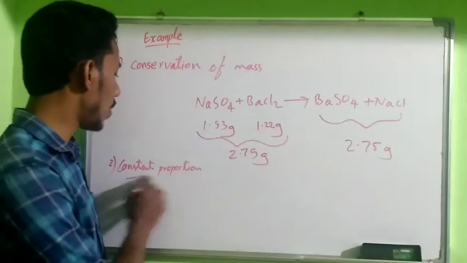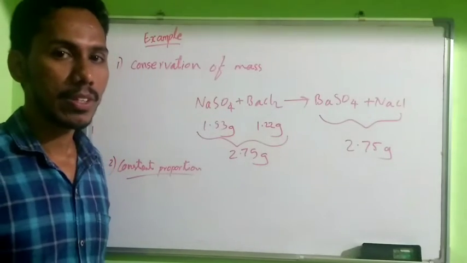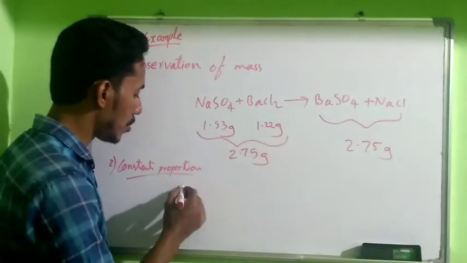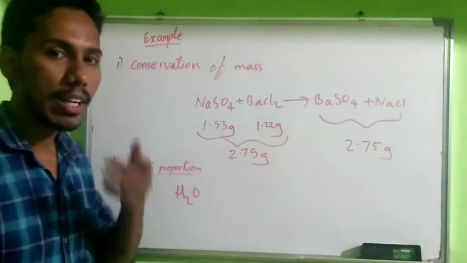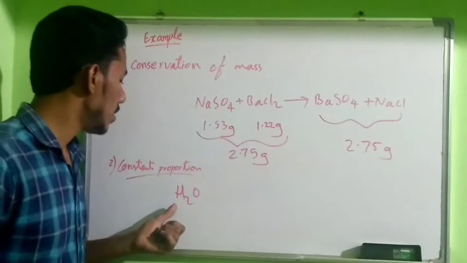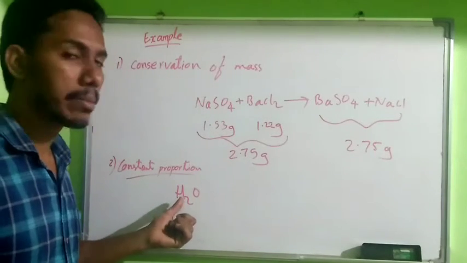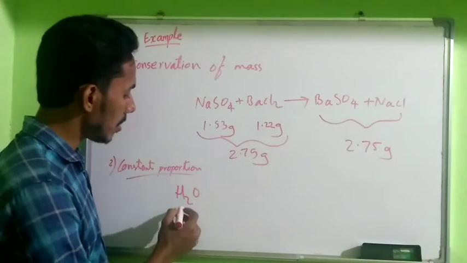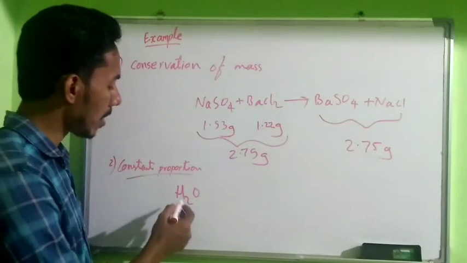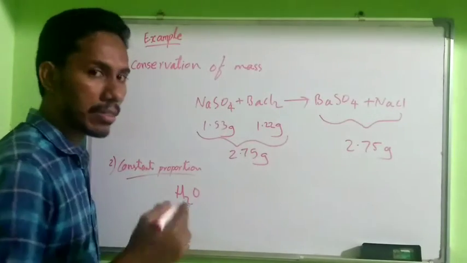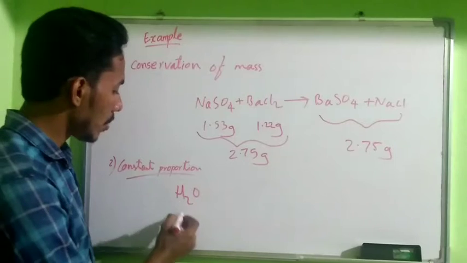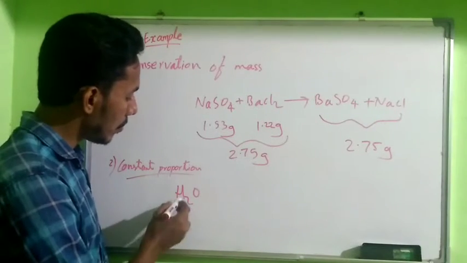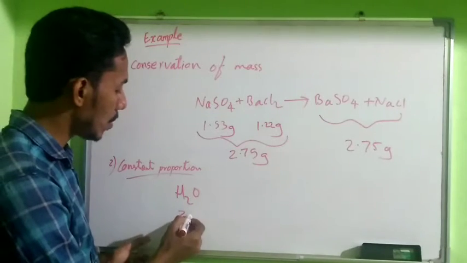Then what is the next law? Constant proportion, constant proportion by mass. Let us take an example, H2O. The proportion of mass by element is constant. Hydrogen's atomic mass is 1, which we will study in this chapter. So 1 into 2, there are 2 hydrogen atoms, so the total mass is 2 gram.